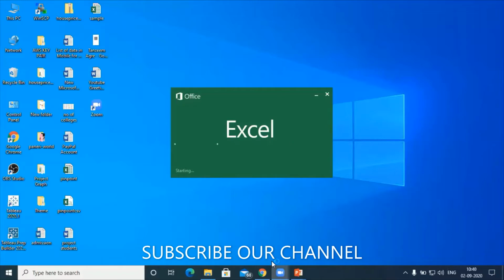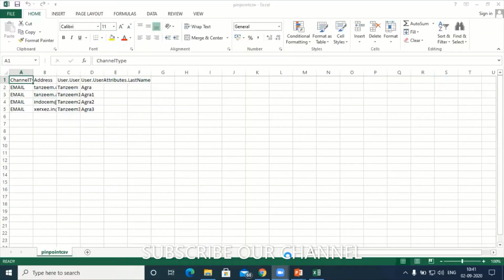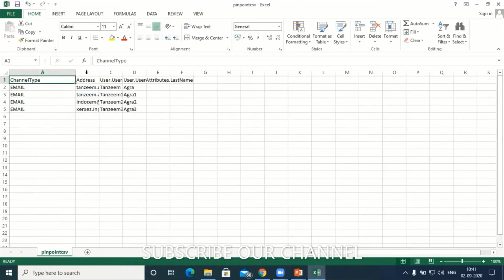Participants. So your CSV file should be in this format. Anyways, today we'll see where to upload this CSV file.